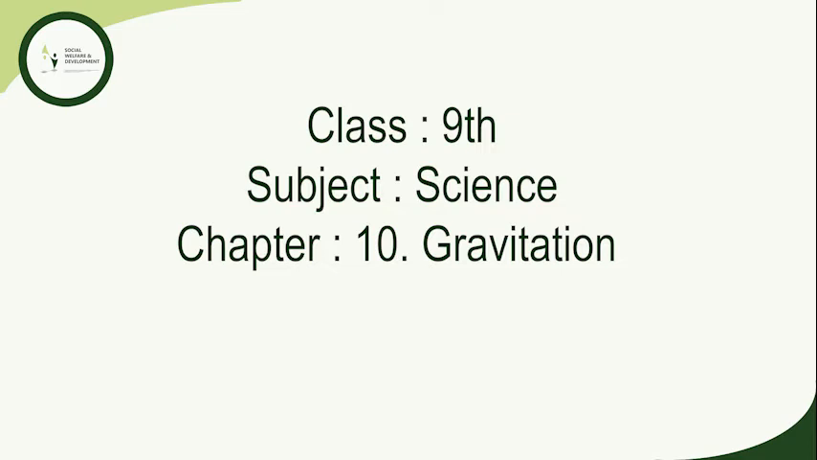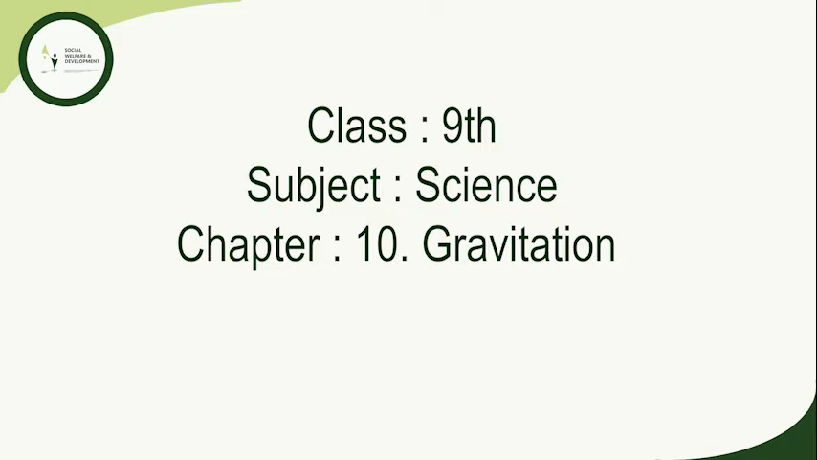That is, we can write it as F is equal to G into capital M into small m upon d square, where G is the constant of proportionality. It is also called the universal gravitational constant. We can also write it as G is equal to F d square upon M into m. The SI unit of the gravitational constant is newton meter square per kilogram square.